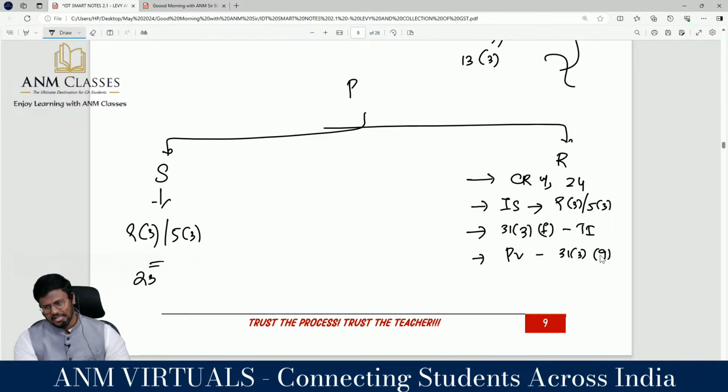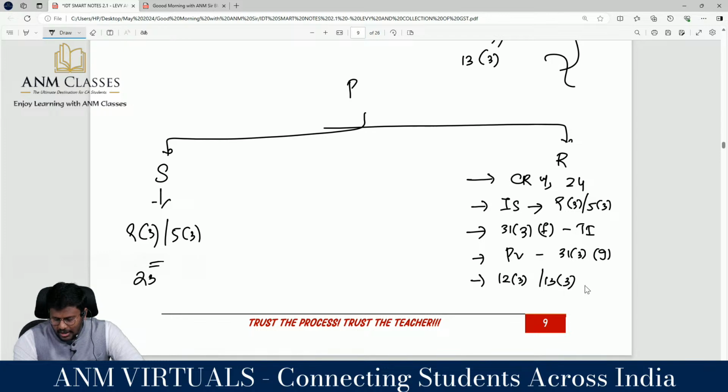Yes, sir. G, F. The next one, sir, when he has to pay the tax to the department, for that you should have the time of supply. Yes, it is covered in 12(3) or 13(3), where 12(3) is applicable to goods and 13(3) is applicable to services, in which we have three actions.